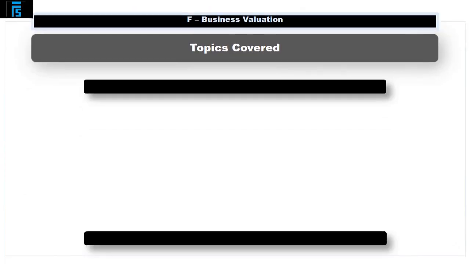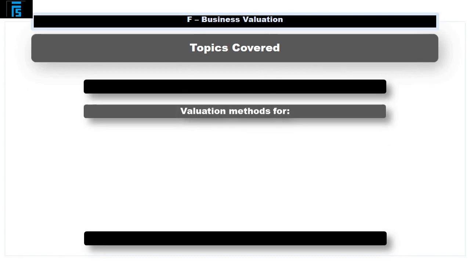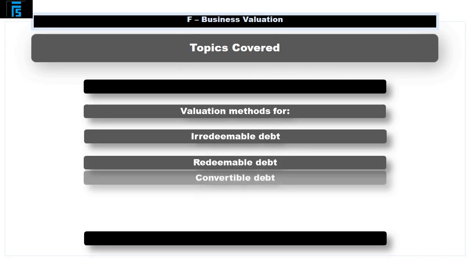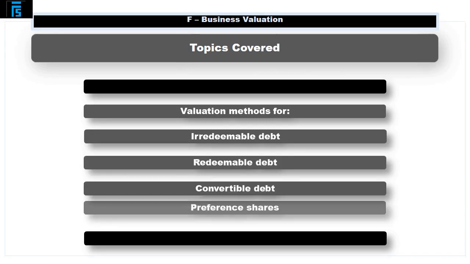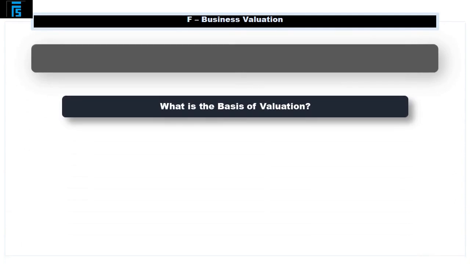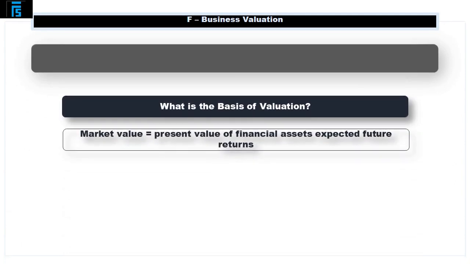In this section, I will cover the valuation methods to value irredeemable debt, redeemable debt, convertible debt, and preference shares. What is the market value based on? As I said, the value of traded debt and any asset, when you think about it, is based on the expected returns of the asset.